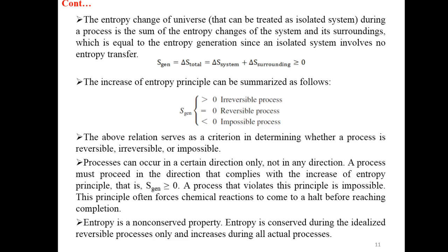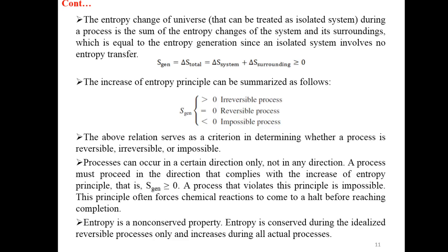The increase of entropy principle can be summarized as: S generation, meaning entropy generation, greater than 0 is an irreversible process, equal to 0 is a reversible process, and less than 0 is an impossible process. The above relation serves as a criterion in determining whether a process is reversible, irreversible, or impossible. Processes can occur in a certain direction only, not in any direction. A process must proceed in the direction that complies with the increase of entropy principle, that is, entropy generation greater than or equal to 0. A process that violates this principle is impossible.